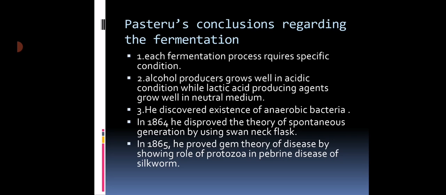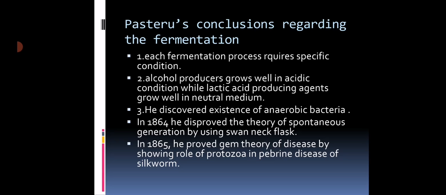In 1865, he proved the germ theory of disease by showing the role of protozoa in pebrine disease of silkworm. We all know silkworm is mainly cultivated in order to get pure silk, and there is a silkworm industry. Silkworms get infected by pebrine disease, and then there is no production of silk, and the silk industry is ruined. This problem was again solved by Louis Pasteur.